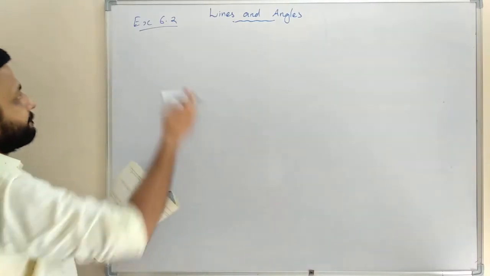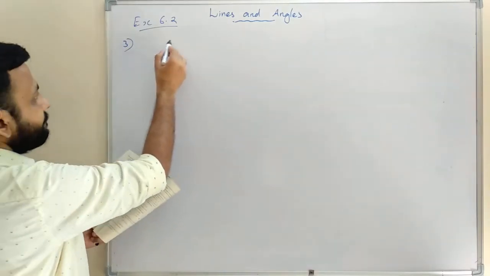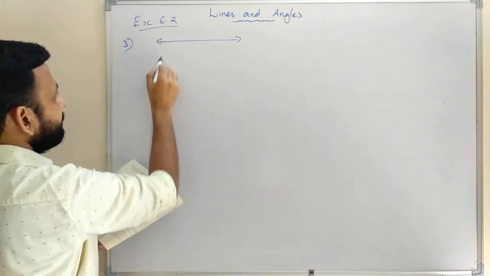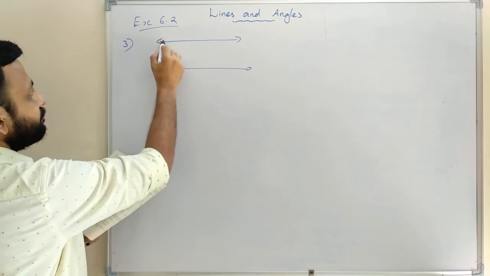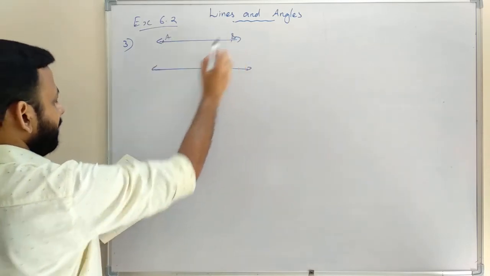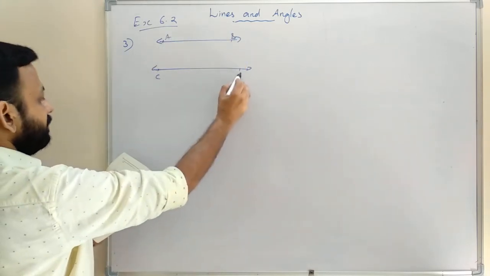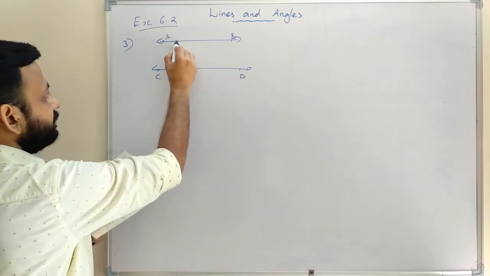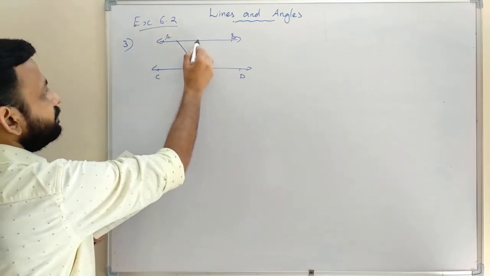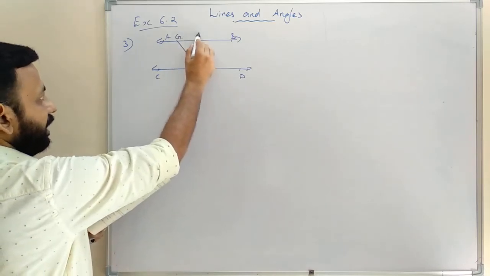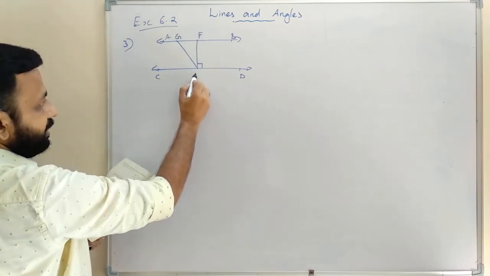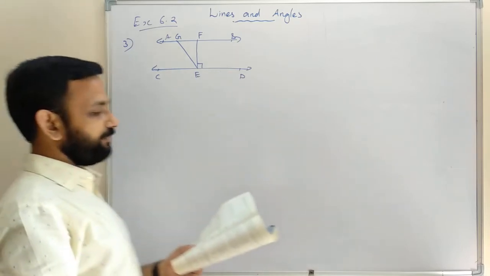Third one. AB, CD, and here G, F, 90 degree, E. So that is the given figure.